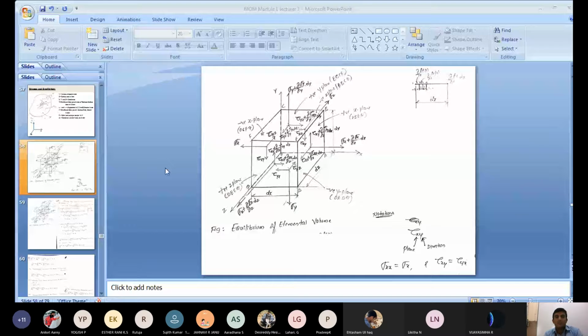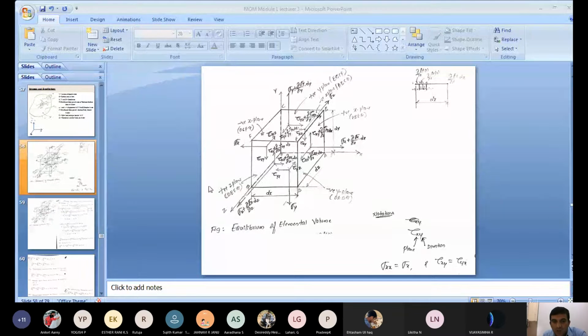For example, if you consider here O, C, F, G, that plane is visible. Is it visible or not? Yes. That is the negative x plane. OCFG, that is the negative x plane. Once it is the negative x plane, you consider that plane, then you move that plane towards the positive x axis.